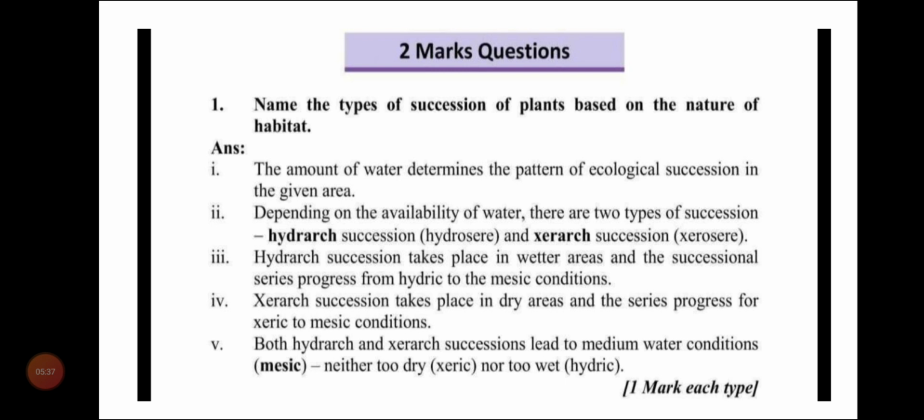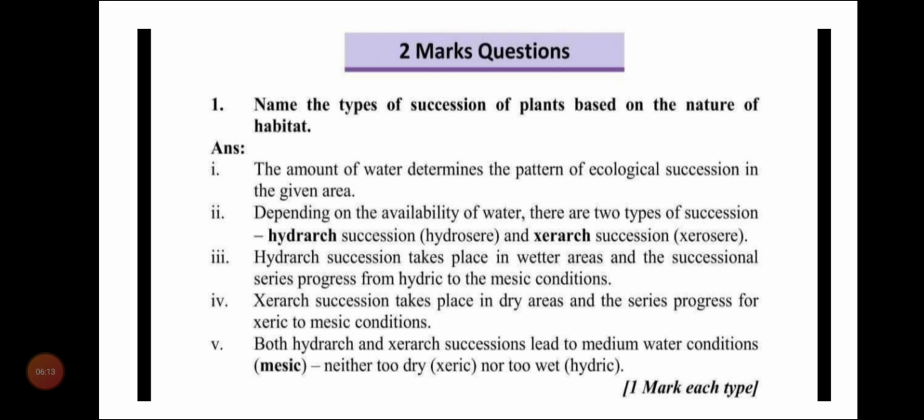Hydrarch succession takes place in water, and the successional series progresses from hydric to mesic conditions. The next one is xerarch succession. That means the succession that takes place in dry areas, and the series progresses from xeric to mesic conditions.